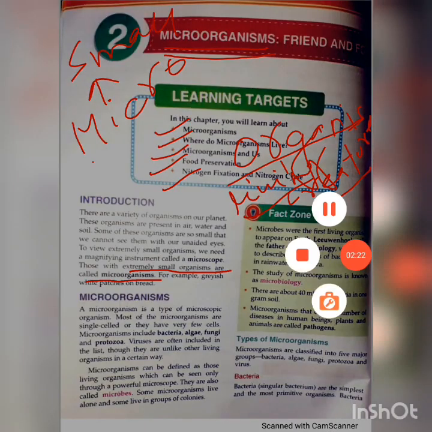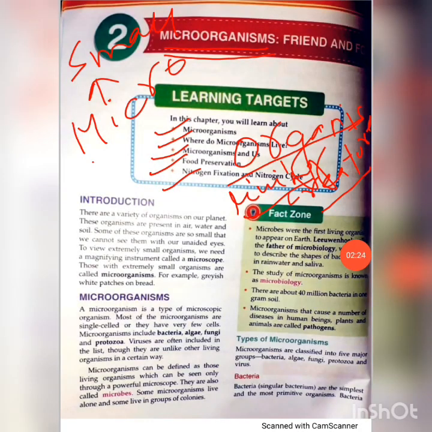In your book too, it is written: extremely small organisms are called microorganisms. So microorganisms means very small or extremely small organisms that are not visible to naked eyes.